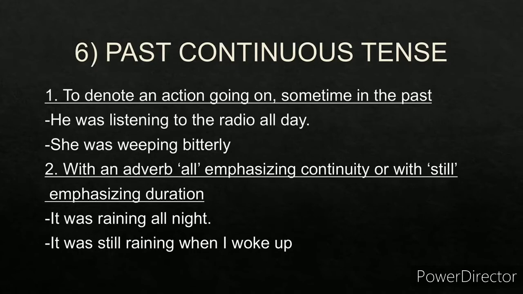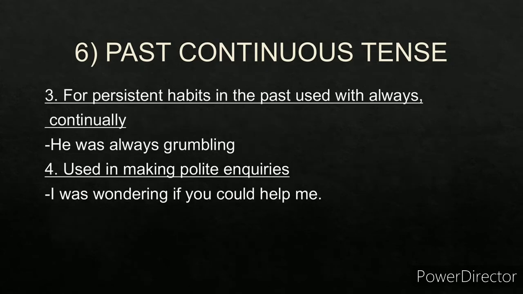So past continuous tense. It is used with an adverb all, emphasizing continuity, or with still, emphasizing duration. It was raining all night. So duration is all night. Was raining. Was or were plus ing. Past continuous. It was still raining when I woke up. So it's emphasizing duration, when I woke up. So was plus raining. Past continuous.